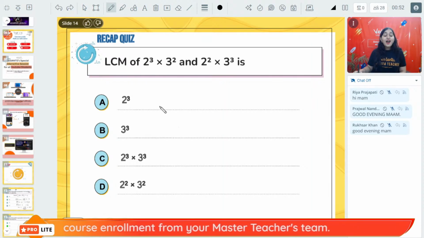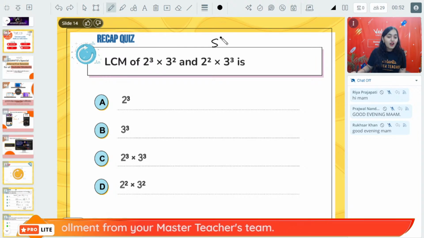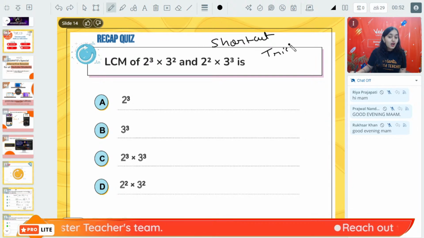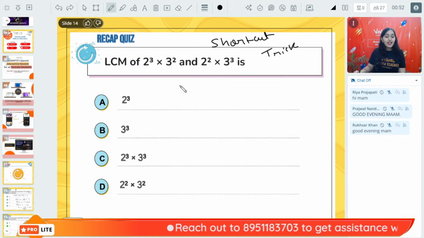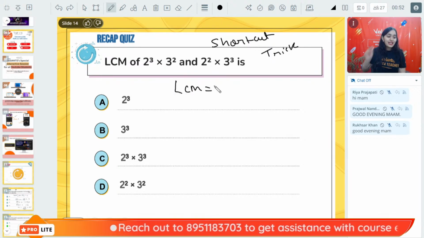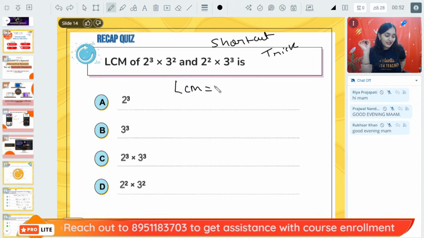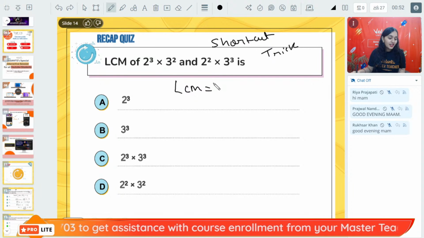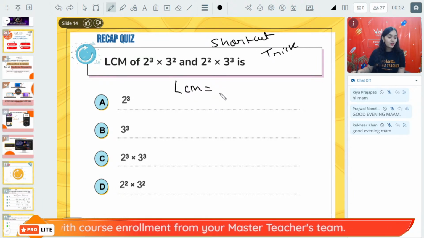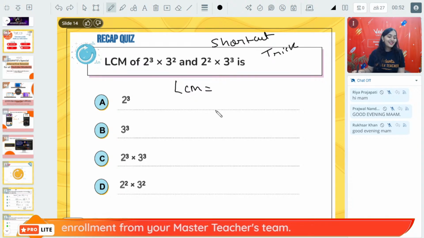Don't worry. Now, who all remember the shortcut trick I told you in the last class? What is the easiest method to find the LCM? What was the shortcut trick?